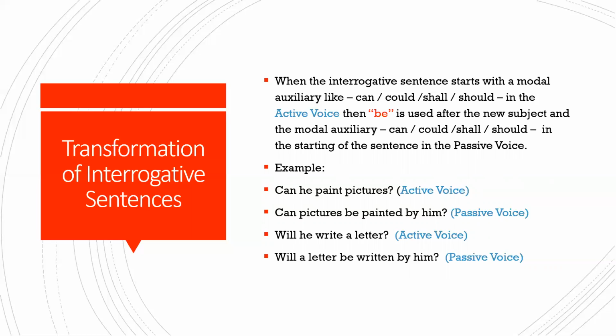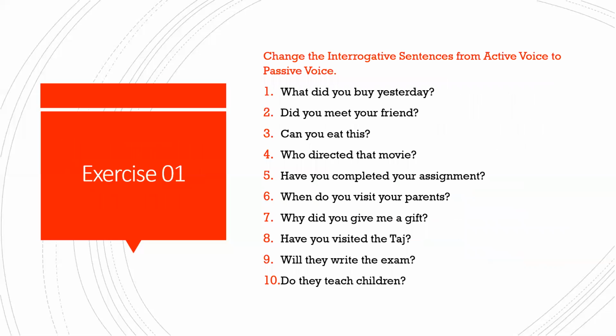Will he write a letter? Will a letter be written by him? Okay, so these are the changes that you have to bring about when you're transforming interrogative sentences from active to passive. Is it clear? Now you have the exercises. So these are the sentences. Read and transform them to passive voice.